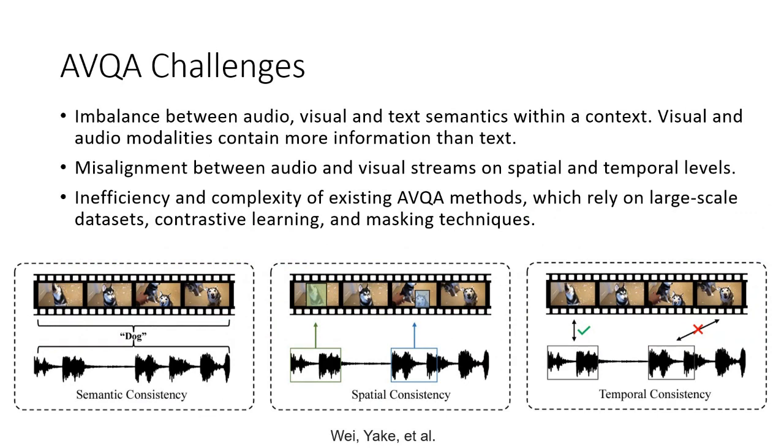Now, what are the AVQA challenges? The main challenge that I can see is the imbalance between audiovisual and text information. For example, if we look at the figure below, we can see we have the word dog. But when we look at the visual information, it's not just a dog. There is a floor, there is an occluded door of the room, and there is another dog. Similarly, in audio, we may have more sounds than just the sound of the dog.